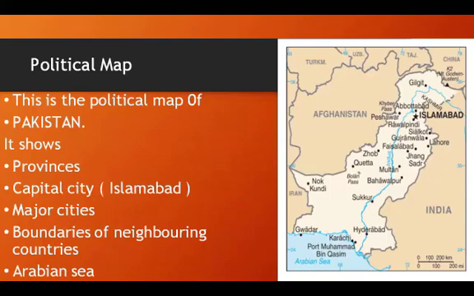This is the political map of Pakistan. It shows the four provinces: Punjab, Sindh, Balochistan, and Khyber Pakhtunkhwa. There is also shown the capital city of Pakistan, Islamabad. We can also see the major cities of Pakistan. There are also the boundaries of neighbor countries like India, Iran, Afghanistan, and China. There is also the Arabian Sea that is situated in the south of Pakistan.